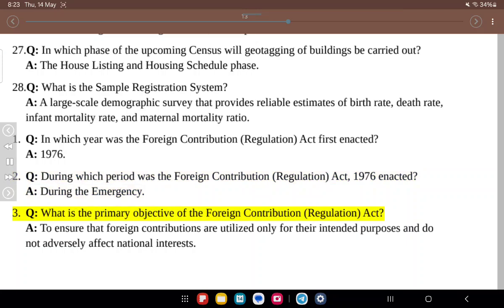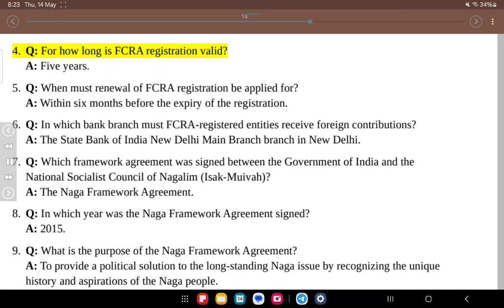2. Q. During which period was the Foreign Contribution Regulation Act, 1976 enacted? A. During the emergency. 3. Q. What is the primary objective of the Foreign Contribution Regulation Act? A. To ensure that foreign contributions are utilized only for their intended purposes and do not adversely affect national interests. 4. Q. For how long is FCRA registration valid? A. 5 years. 5. Q. When must renewal of FCRA registration be applied for? A. Within 6 months before the expiry of the registration.